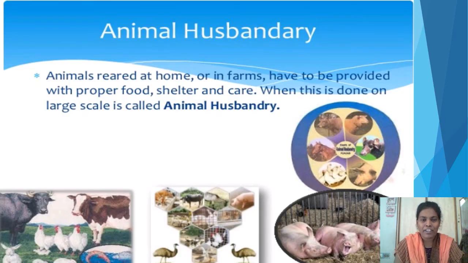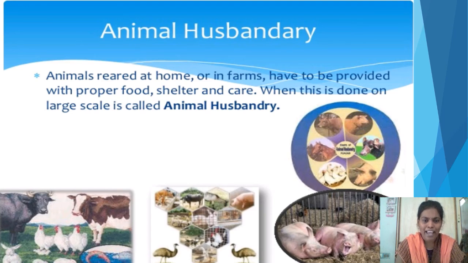In the previous video, we discussed sources of food. We get food from plants and animals also. Up to now, we have seen how to increase crop production, the yield of crops. And now let us discuss how we improve animal products. Animal products are also used as food materials, so we have to increase the production of animal products also. What should we do for that? To increase the products of animals, we have to follow animal husbandry.